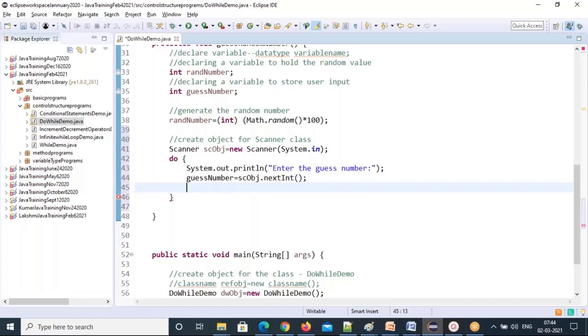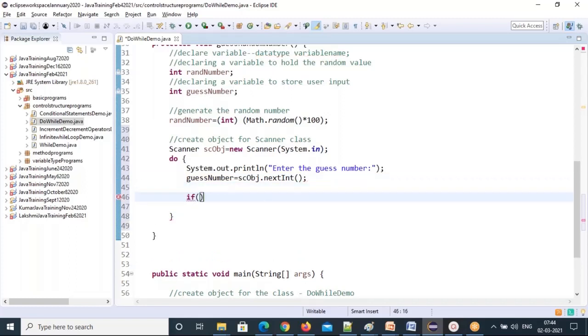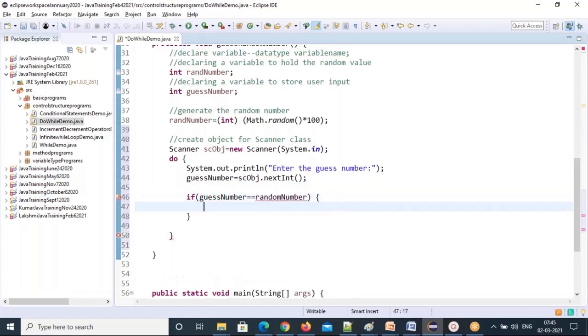Now you need to compare whether this random number and your guess number are the same or not. How can you compare? Condition. Just put an if condition. If guess number is equal to random number, you can simply say you guessed the correct random number.